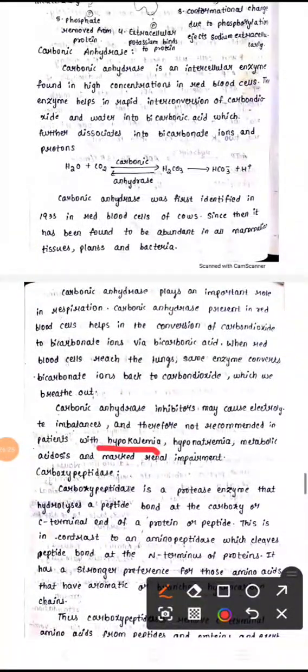Hypokalemia is where potassium is less; we call it hypokalemia. Hyponatremia is similar to that. Here, acid diseases, renal impairment, and growth diseases are the types of things that cause problems when an imbalance occurs.